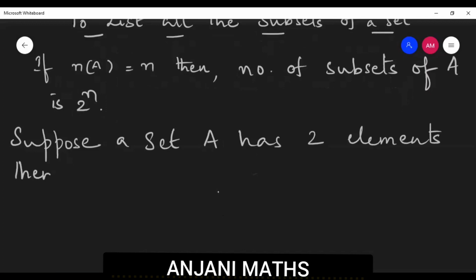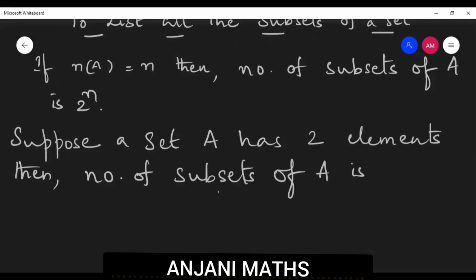Then the number of subsets of A is how much? 2 power 2, that is equal to 4. So we have to get 4 subsets if a set has 2 elements.